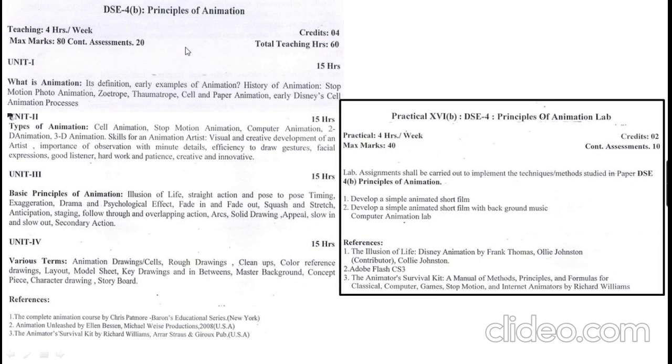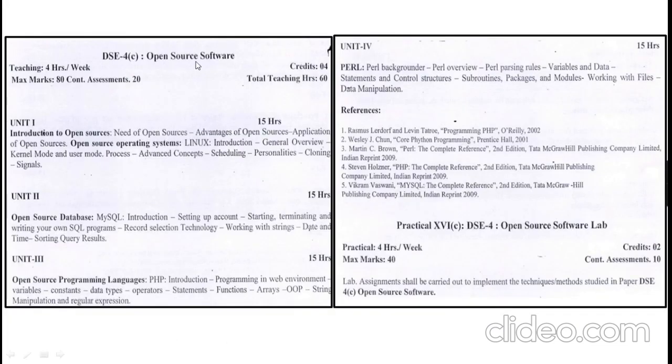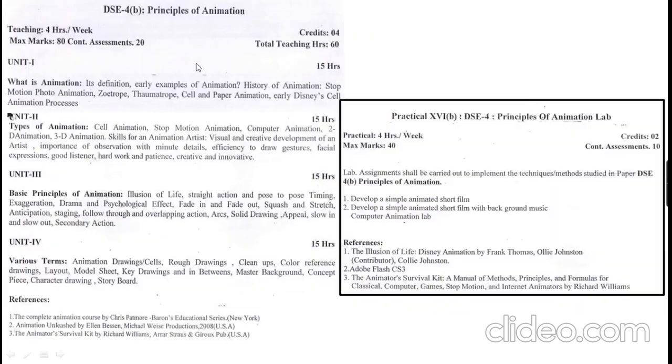Principles of animation. So in DSC 4, you can go for Scilab or principles of animation, or you can go for open source software. If anybody chooses principles of animation, you need to study what animation is and how it started, the history and other concepts of animation in the first unit, types of animations in the second unit, basic principles of animation in the third unit, and various terms of animation in the fourth unit.